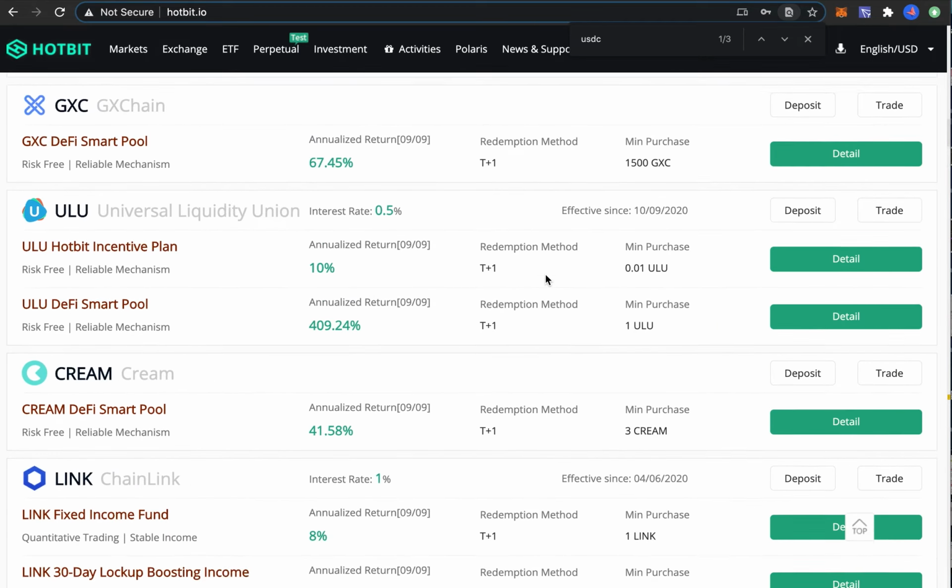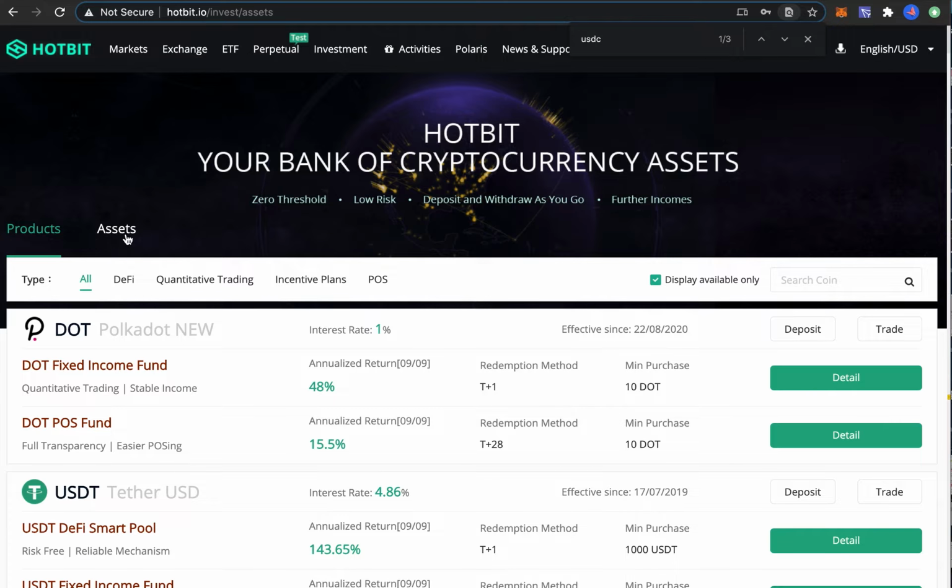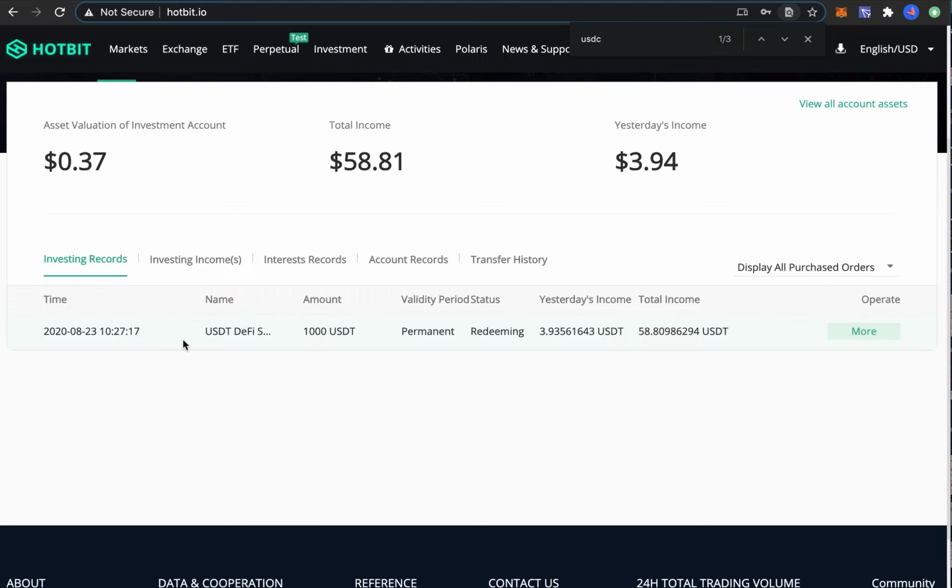So I've been in this USDT pool for a while, and this one right here. When did I start? On the 23rd of August, so almost 20 days here, I think 18 days, and I've accrued $58, and I put in exactly $1,000.